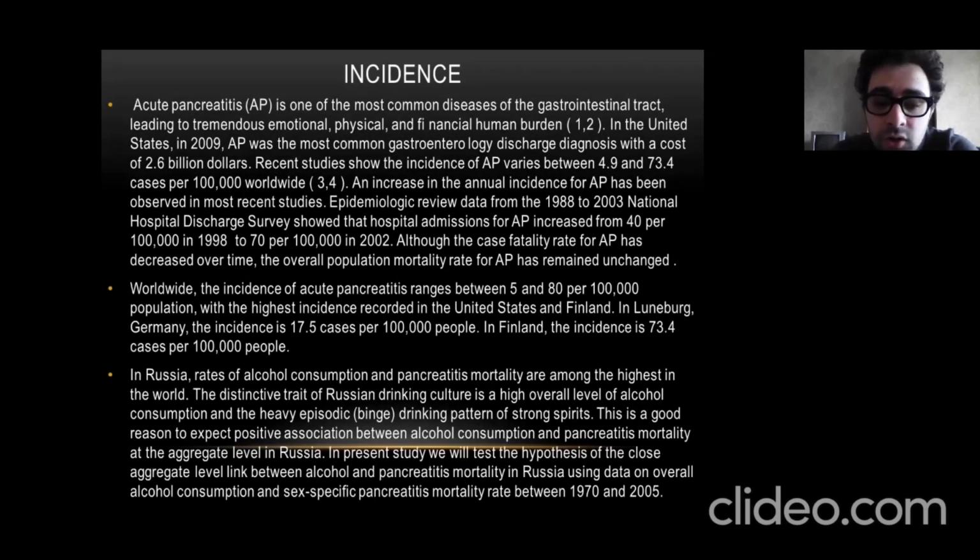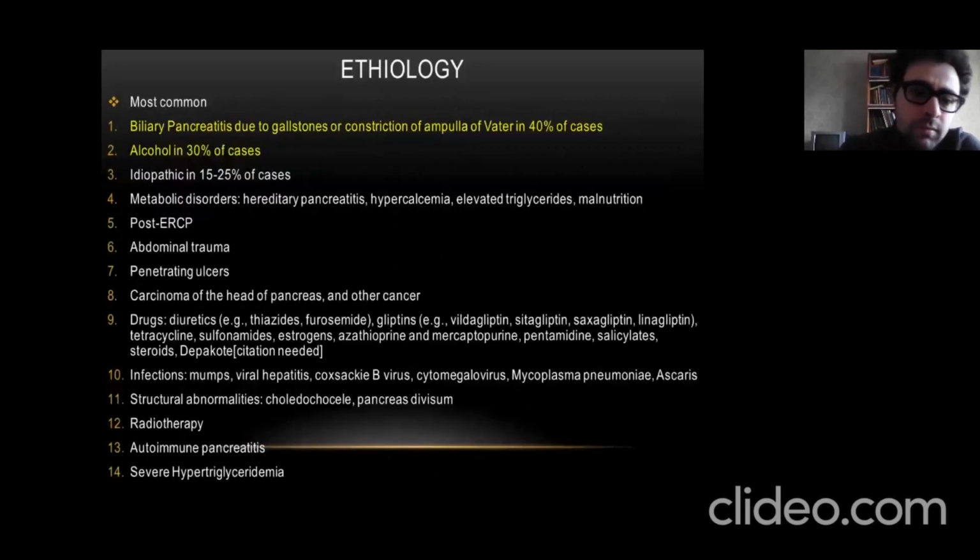Because of many problems with alcohol, alcohol pancreatitis is the most common in the Russian Federation. The distinctive trait of Russian drinking culture is a high overall level of alcohol consumption and a heavy episodic drinking pattern. A big dose of alcohol comes to the organs and causes acute damage of the pancreas. Because of that, in the Russian Federation the statistic for alcohol pancreatitis is very big. In the world, the statistic is a bit different. There are countries where the leading reason is gallstones, and this statistic accompanies cholelithiasis. So the most common etiologies are biliary pancreatitis and alcohol pancreatitis.